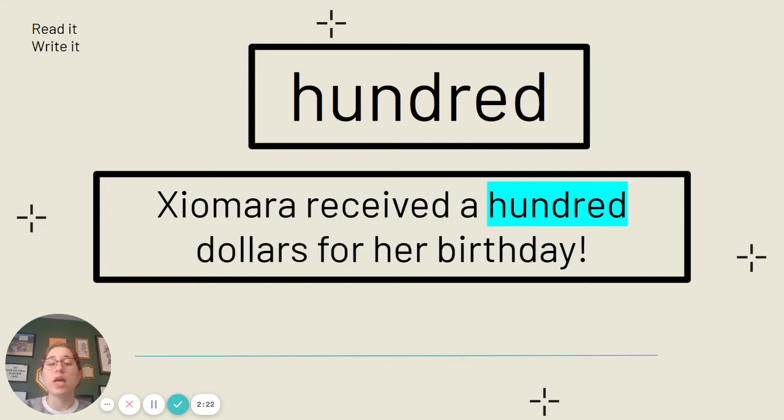Hundred, H-U-N-D-R-E-D, hundred. Say it with me, hundred. Our sentence, Xiomara received $100 for her birthday. Pause and write down your sentence for the word hundred.